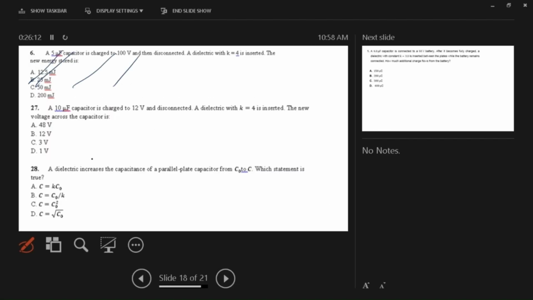Okay. Number 27. Wait, sir. You have capacitance, sir, 10 microfarad. Sir, what about number 6? We will do it in the next class. 12 volt.